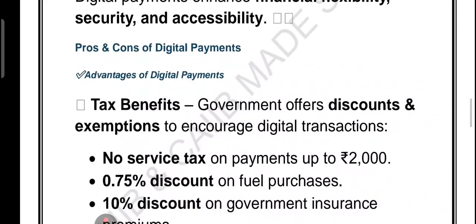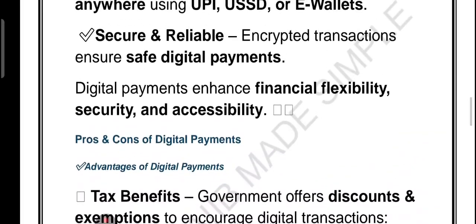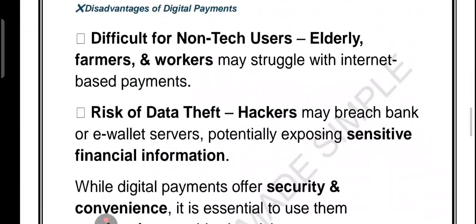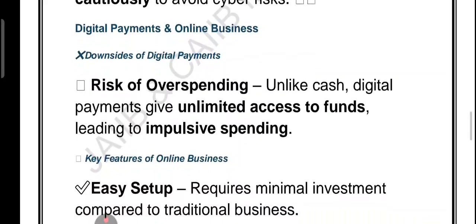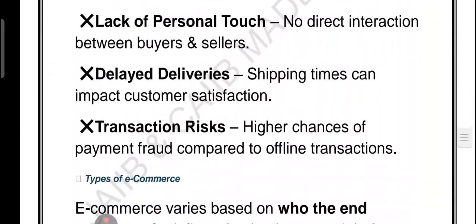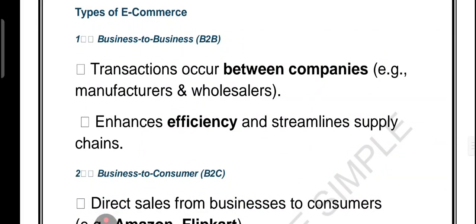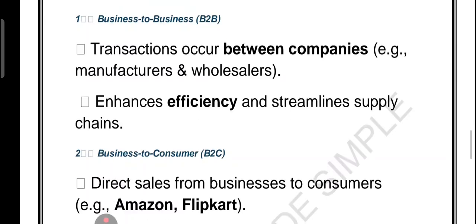Now some of the types of e-commerce are as follows. First one is the B2B. So these are the types, right? Disadvantages are given, advantages are given, what are the downsides, and now let's talk about some of the types, right? Like B2B. B2B means business to business. So it means when two companies deal with each other. For example, a manufacturer selling raw material to a wholesaler. It improves efficiency because businesses work directly with each other online. That is called B2B, right? The transaction between the two business companies.